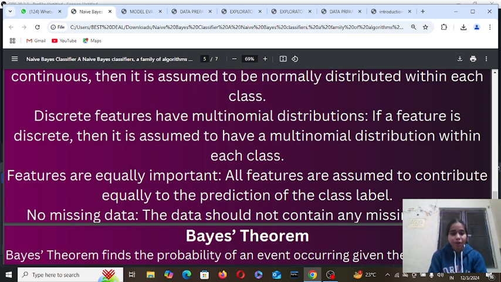Features are equally important. All features are assumed to contribute equally to the prediction of the class label. No missing data. The data should not contain any missing values. Now we learn about Bayes' theorem.